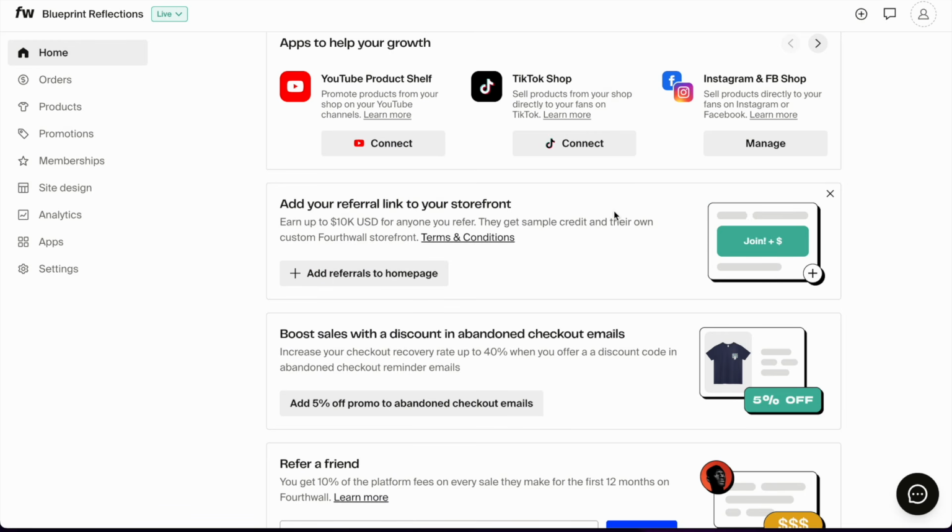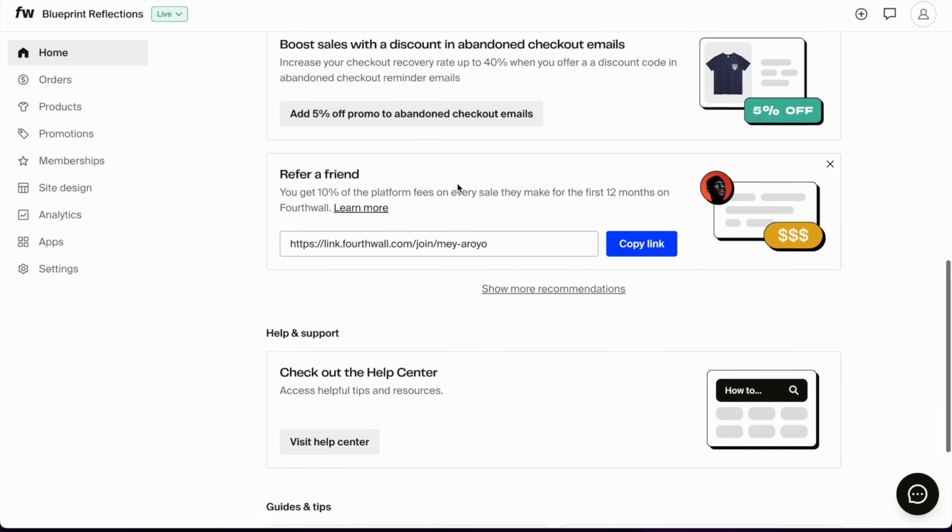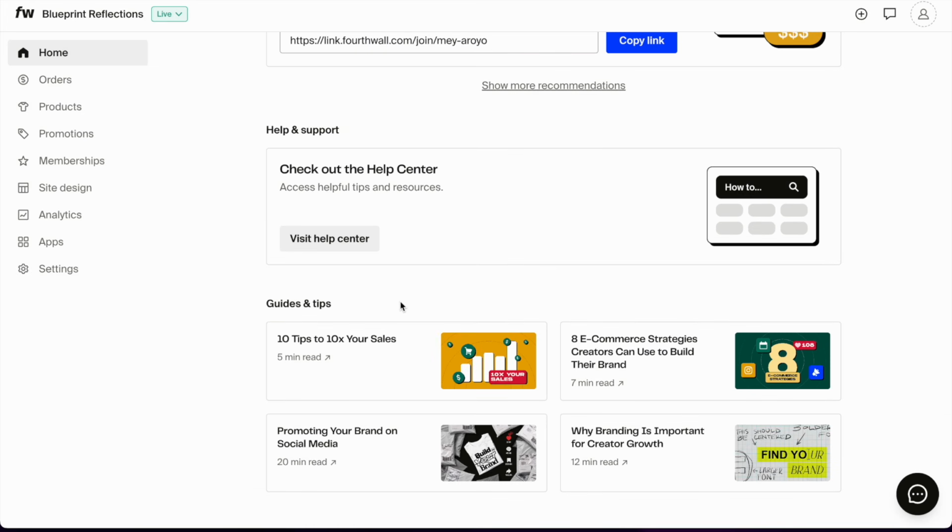Then you can add a referral link to your own shop to refer other people to open a shop, and it can appear on the homepage. You can boost your sales with a discount for someone who abandoned their cart, and you can refer a friend, check out the help center, guides, and tips. And I think that your dashboard might look a little different when you're just starting because it's also going to ask you if you want to join their Discord server or a bunch of other cool stuff.